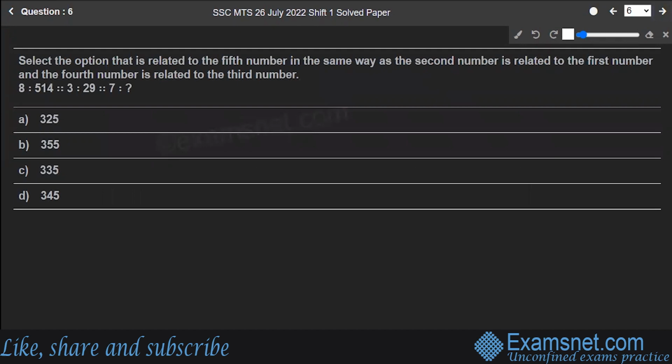Next is question number 6. Select the option that is related to the fifth number in the same way. The second is related to the first and fourth is related to the third number. So there exists some relationship between these two numbers. The same relationship exists between these two numbers, and you have to find out how 7 is related, like to which number 7 is related. For that, you have to find out the logic over here. When you study it, you will find the logic to this question is first number cube plus 2 gives you the second number.